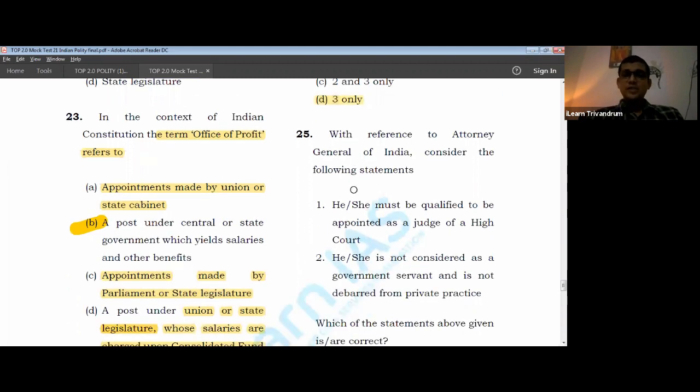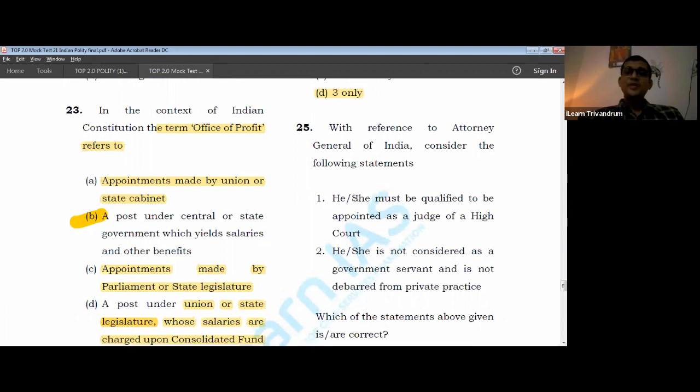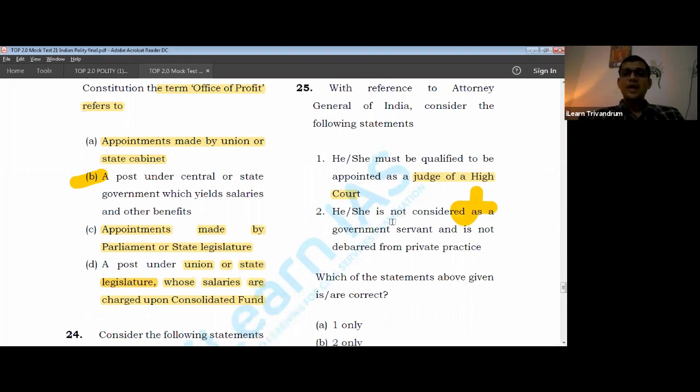Coming to the last point, that is 25th. With respect to Attorney General of India, consider the following statements. He should be qualified to be appointed as a judge of High Court. No, he should be qualified to be appointed as a judge of Supreme Court. Okay, so first one is wrong. He is not considered as a government servant and is not debarred from private practice. Yes, he is not considered as a government servant, which is correct. He is also not barred from private practice, which is again correct.